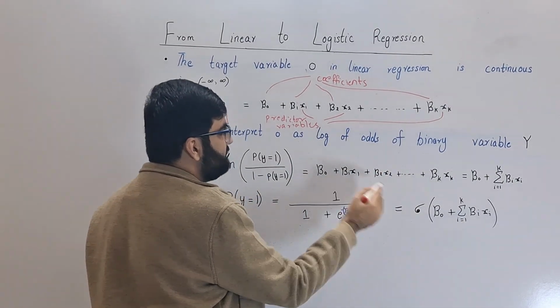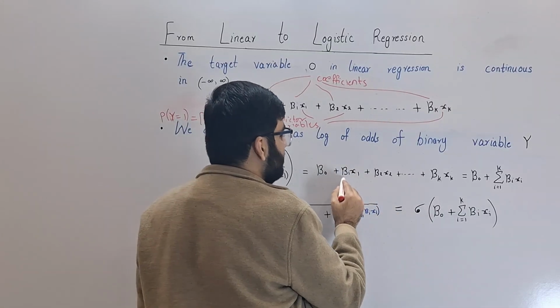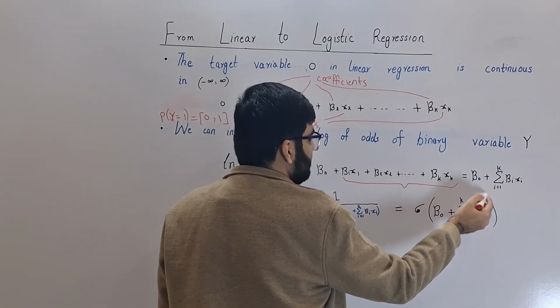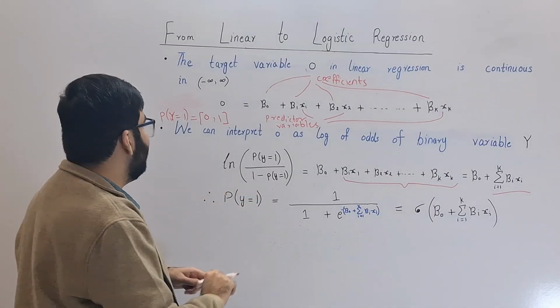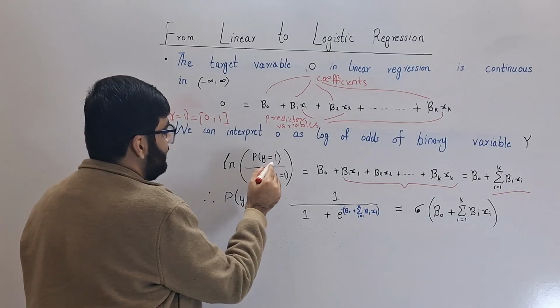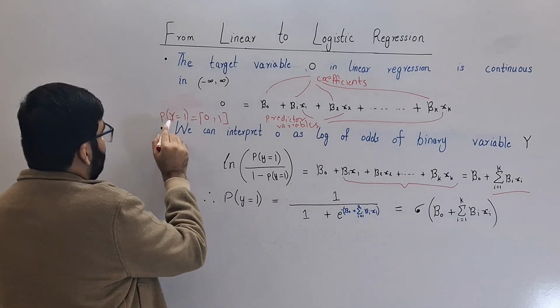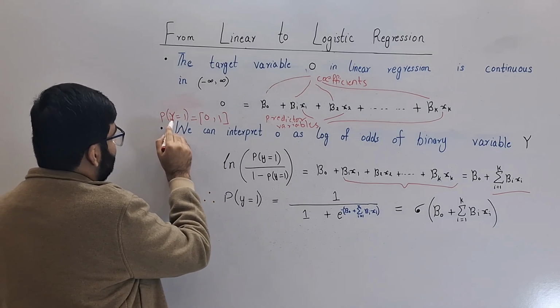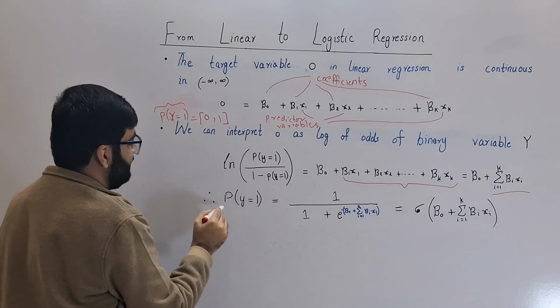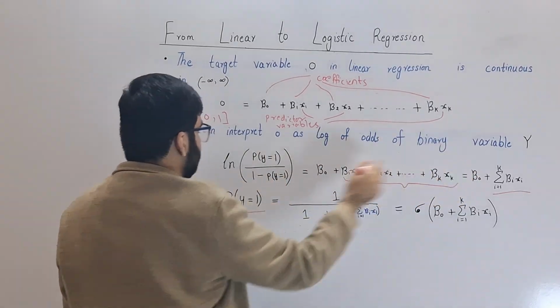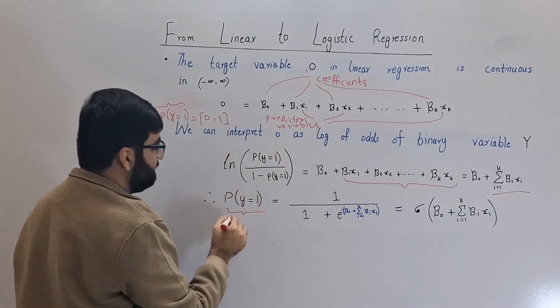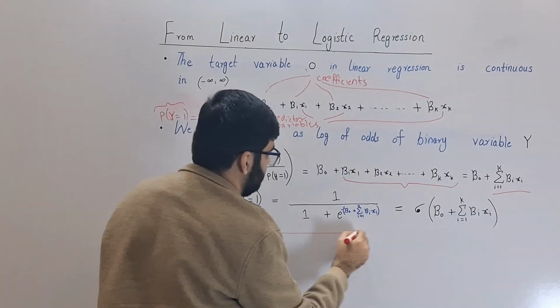To make it simple, we write all these values as a summation. We solve this equation to get the probability that y equals 1, the variable on the left hand side.